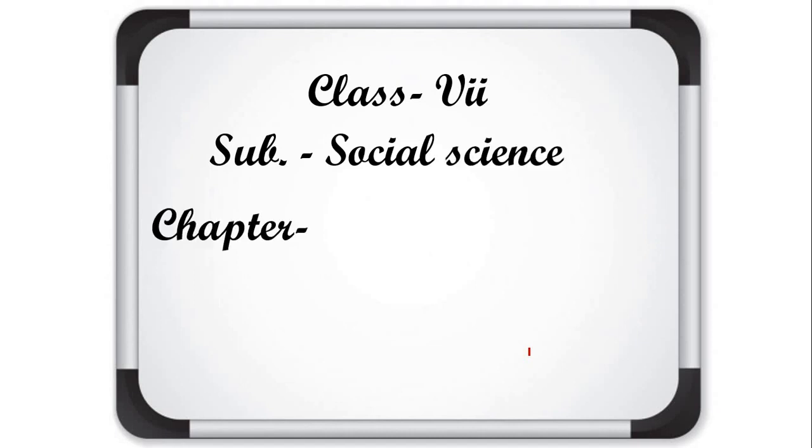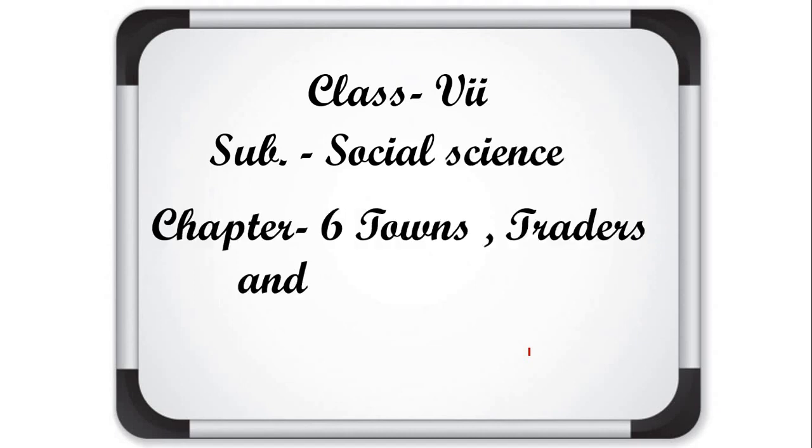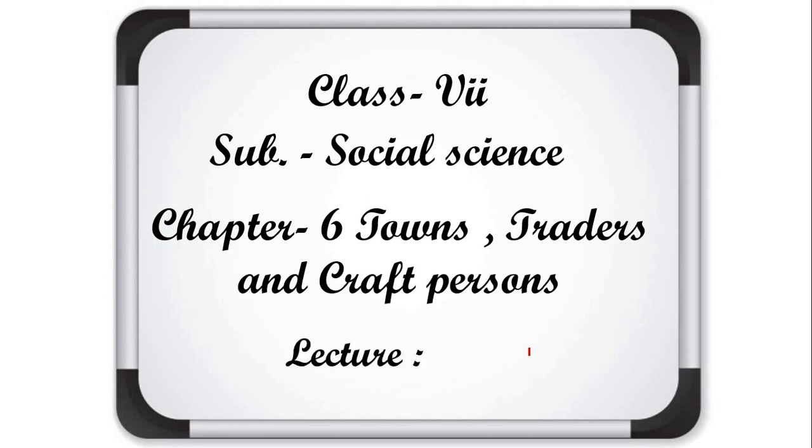This video is for class 7 subject social science. We are studying history chapter 6, Towns, Traders and Craftspersons. It is the third lecture of this chapter. Actually, in today's lecture, the chapter will be summarized. Means, in today's lecture, we will discuss the topics which we have already covered in our two previous lectures. So, let's start the recapitulation of our previous topics.